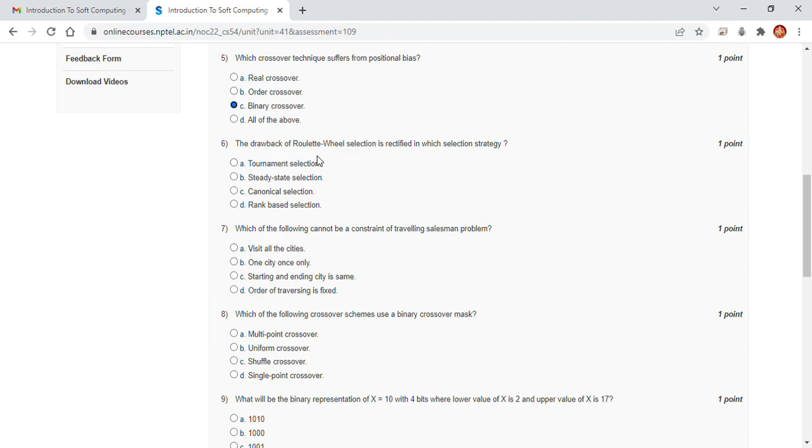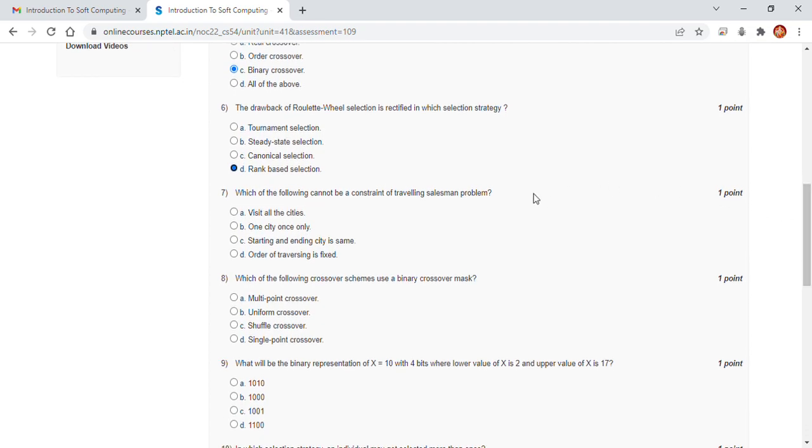The drawback of roulette wheel selection is rectified in which selection strategy? It is rank-based selection strategy. To overcome the problem with roulette wheel selection, a rank-based selection scheme has been proposed. The 6D, rank-based selection.